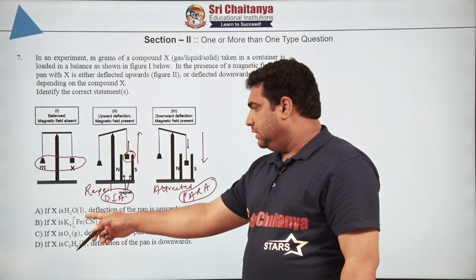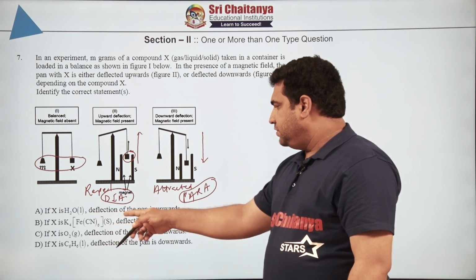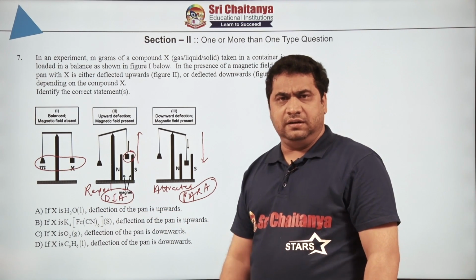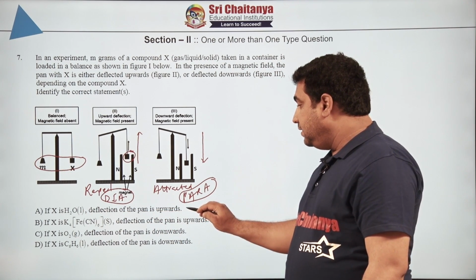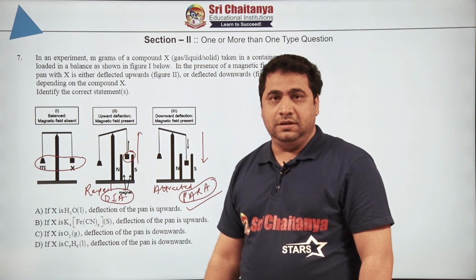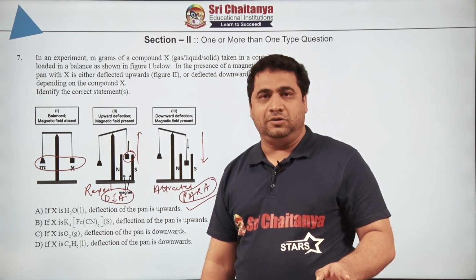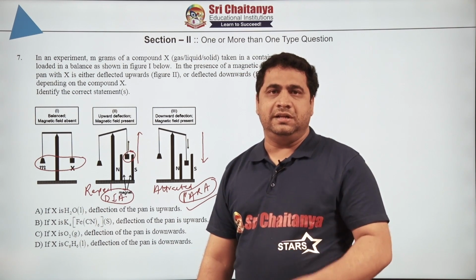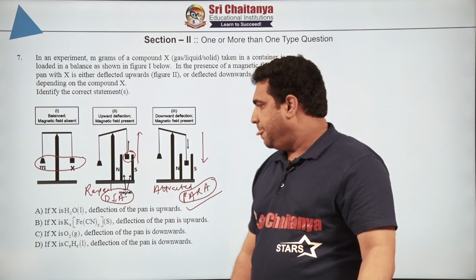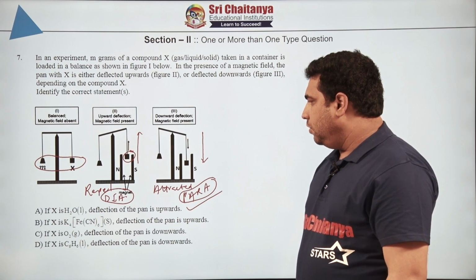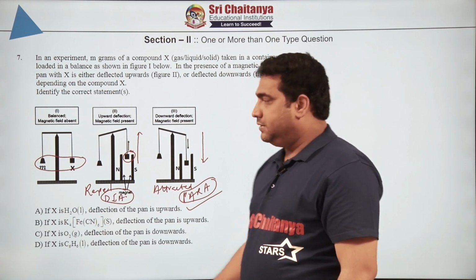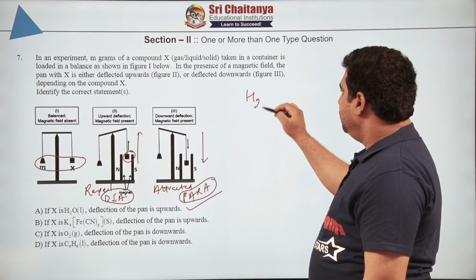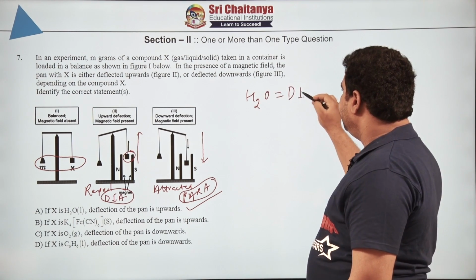If X is water, liquid form, deflection of the pan is upwards. Yes, correct, of course. Why? Because water is a diamagnetic substance. It does not have any unpaired electrons. We know from its sp3 hybridization and from its bonding that no unpaired electrons are left over, correct. Because water is diamagnetic in nature. If you want, I can write separately here. Water is considered as diamagnetic.